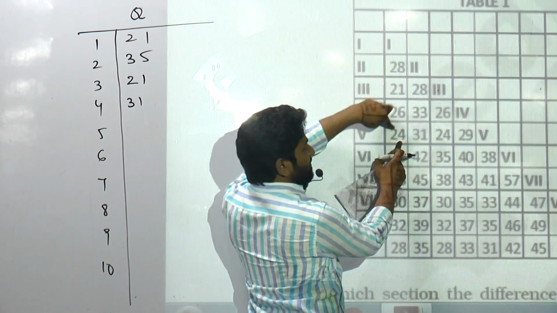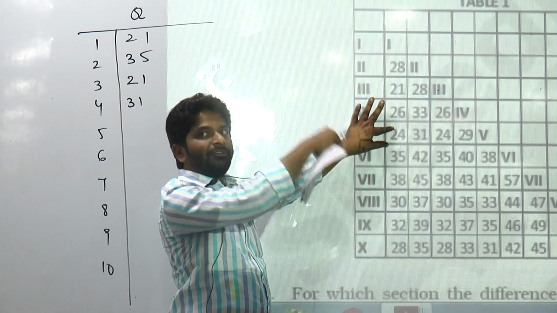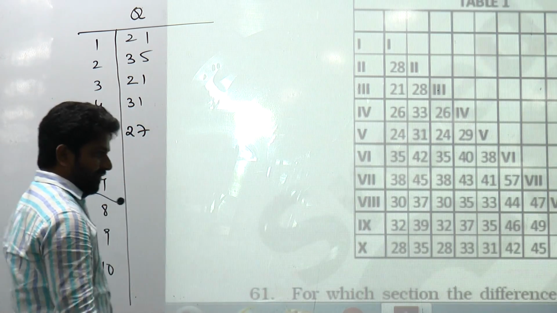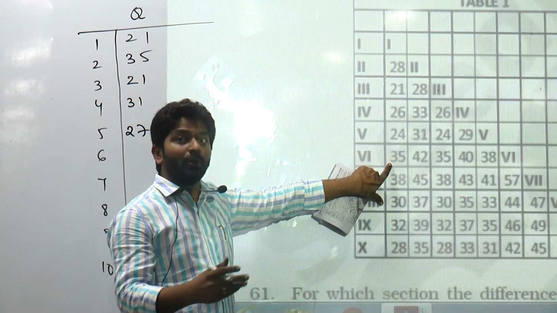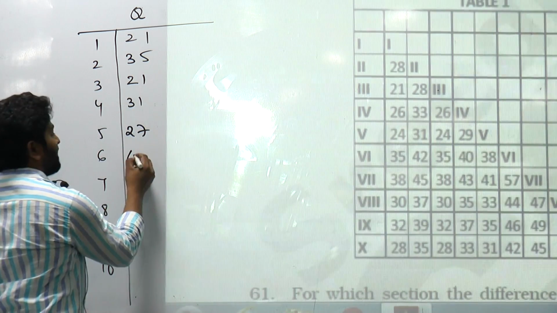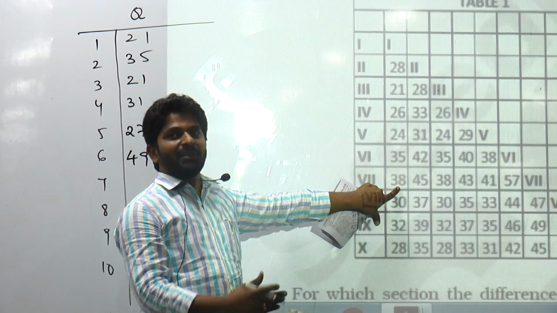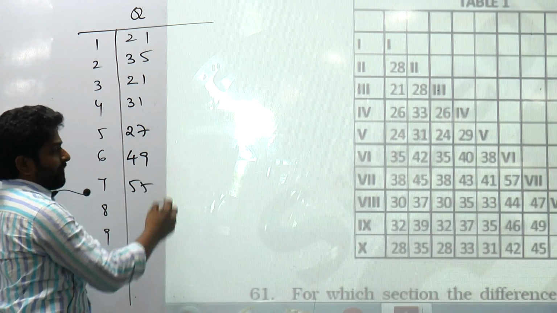Sections 1 and 5 average? 24. Sum? 48. Subtract 21 from 48? 27. That is the number of questions in the fifth section. In the sixth section the average is 35. Total 70. Subtract 21 from 70? 49. Average 38. Sum 76. Subtract 21 from 76? 55.